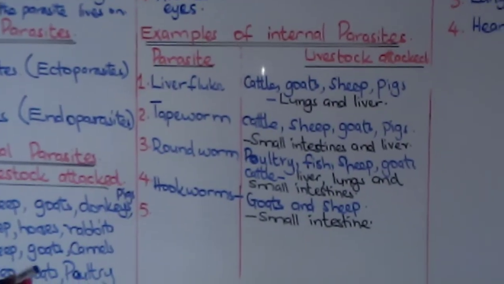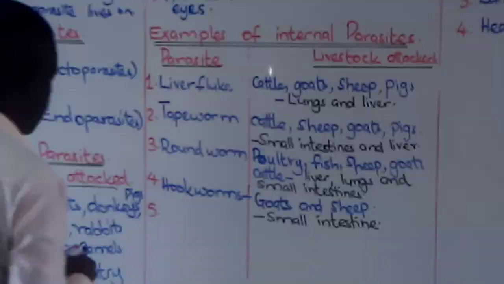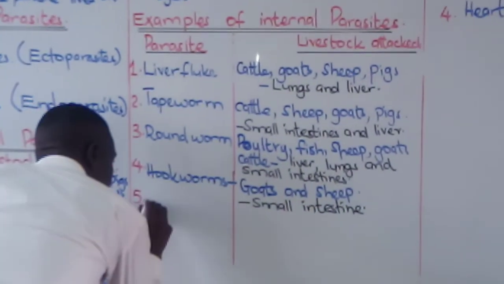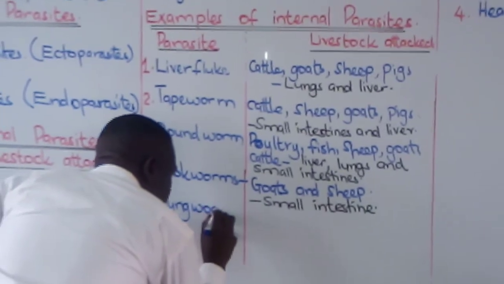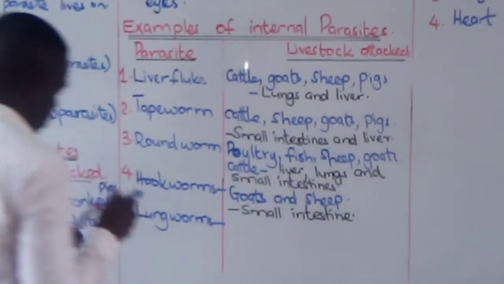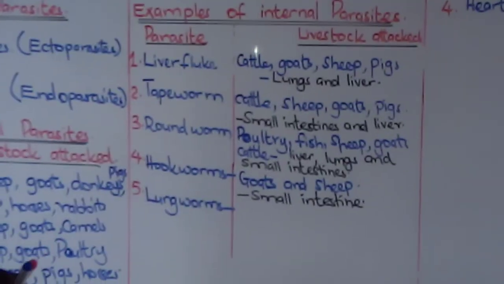Then, lungworms, as the name suggests. Now, as the name suggests, which animals?